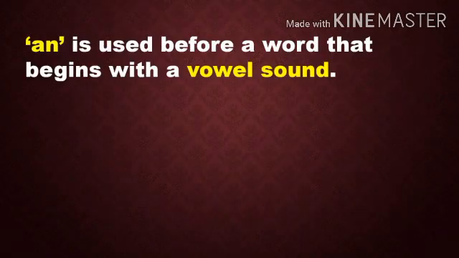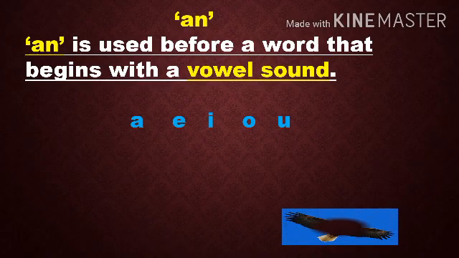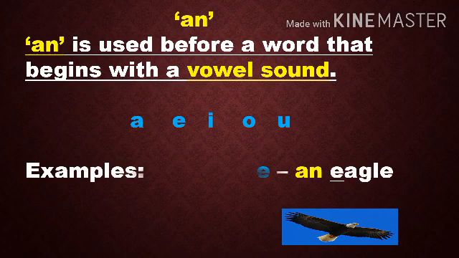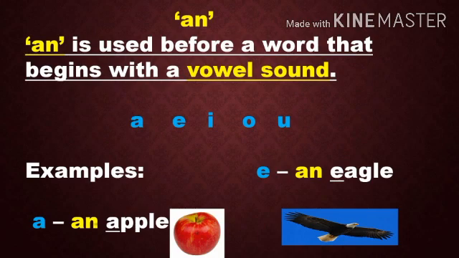An is used before a word that begins with a vowel sound. Vowels are A, E, I, O, U. Okay? An is used before a word that begins with a vowel sound. An apple, an eagle.